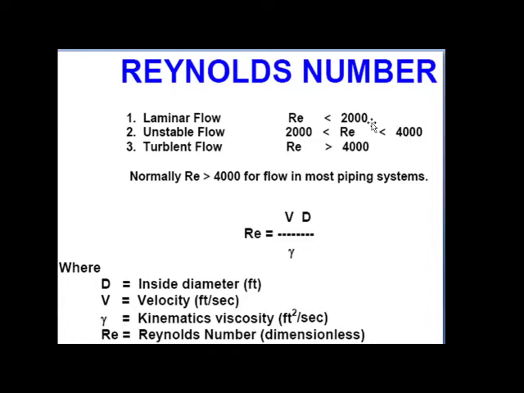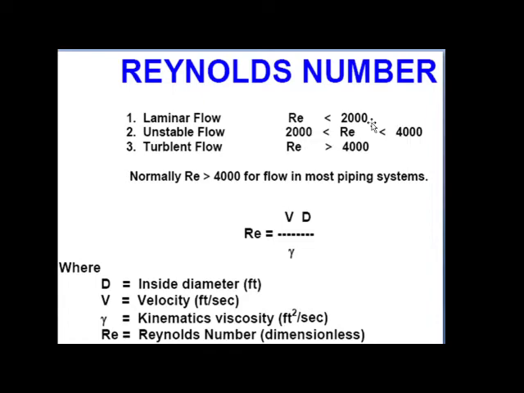When the Reynolds number lies between 2000 and 4000, such a type of flow is called unstable or transitional flow. At that time the flow may not be laminar or turbulent.